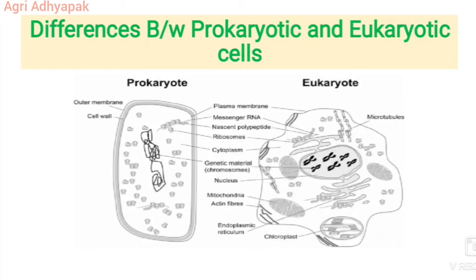Previously, what did we discuss? A true membrane-bound nucleus is present in eukaryotes, while it is absent in prokaryotes. Lysosomes, peroxisomes, microtubules, endoplasmic reticulum, mitochondria, cytoplasm, and extracellular organelles are present in eukaryotic cells, while they are absent or rare in prokaryotes, and the cytoskeleton may sometimes be absent. For genetic recombination, partial and unidirectional transfer of DNA may occur in prokaryotic cells, while meiosis and fusion of gametes take place in eukaryotic cells.